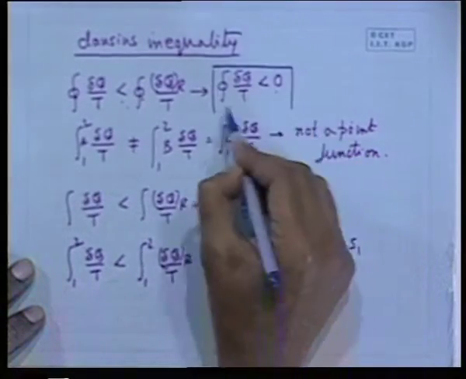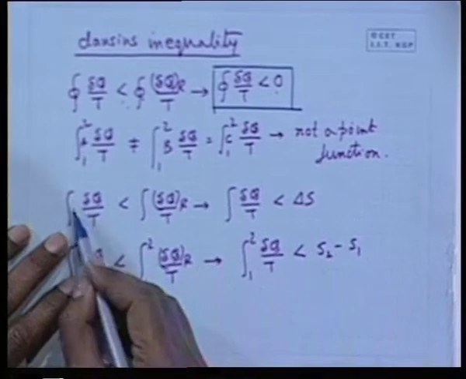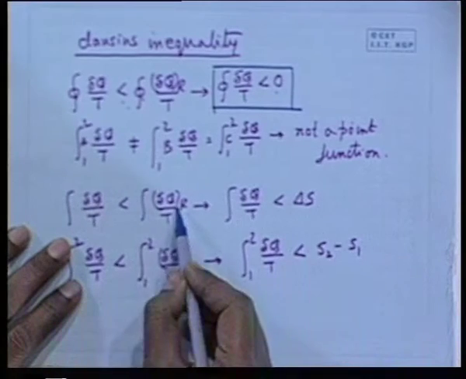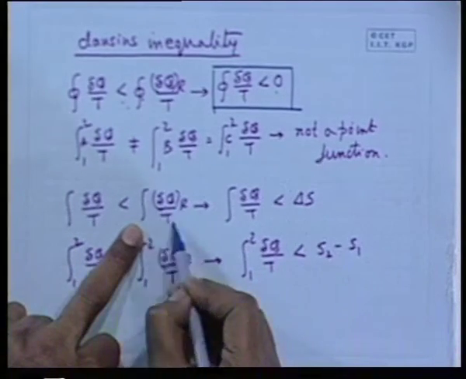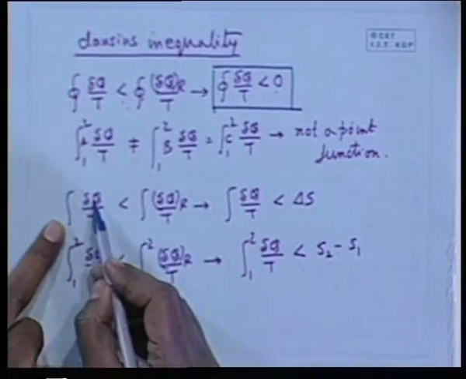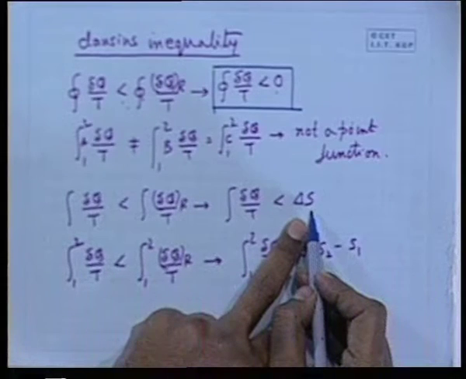And if it is so, then obviously one can prove that delta q by T for any natural process is less than its counterpart in a reversible process, which, since this is the definition of change in entropy, means delta q by T in an irreversible process is less than the change of entropy.